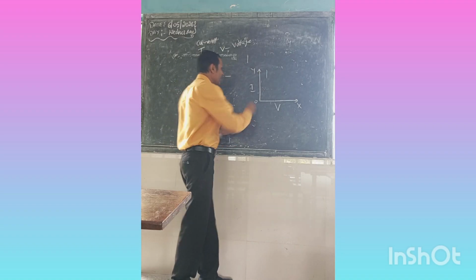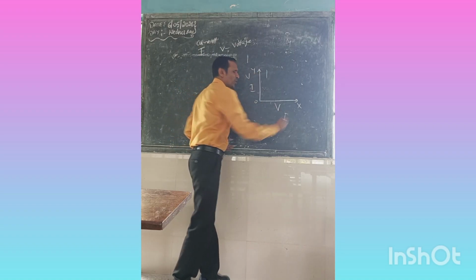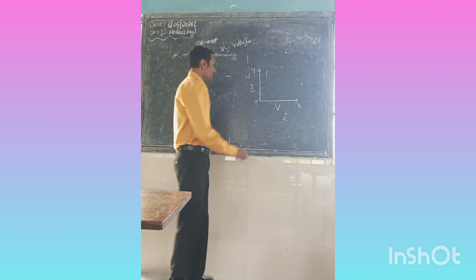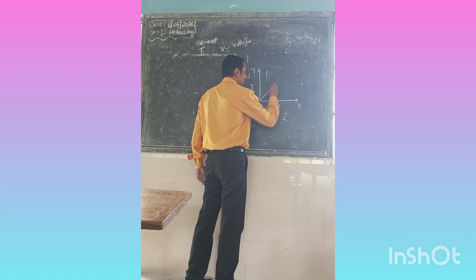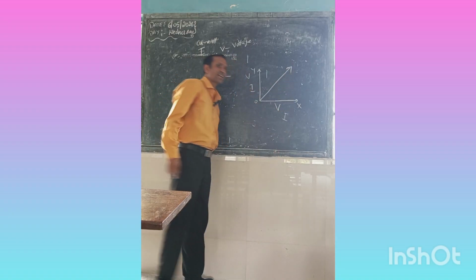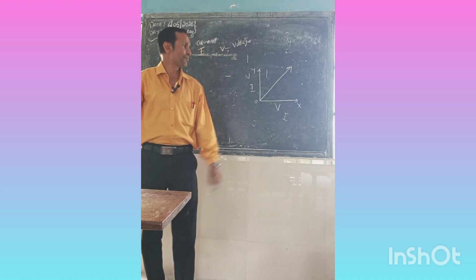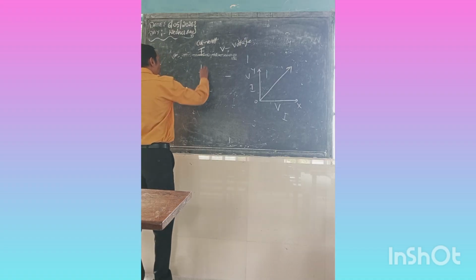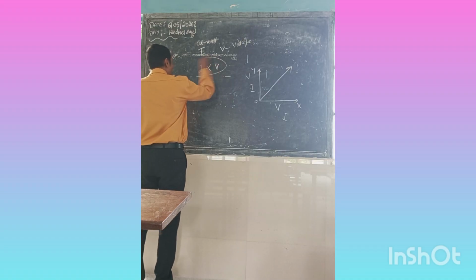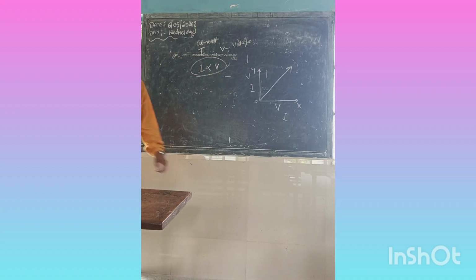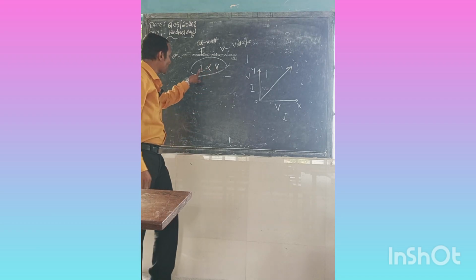Otherwise V this side, I this side, no problem in a graph. He found that as the current increases, the voltage also increases, meaning I is proportional to V. He found a relationship between current and voltage.